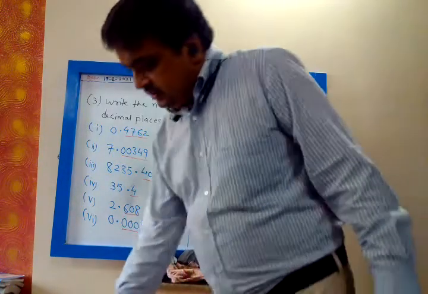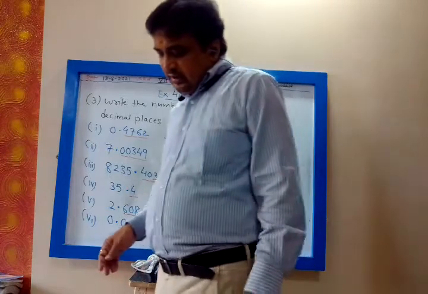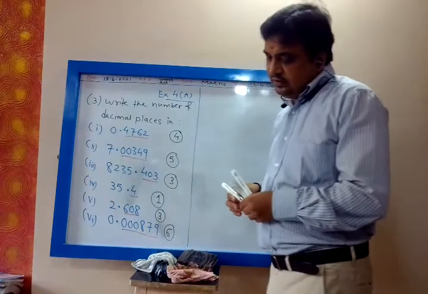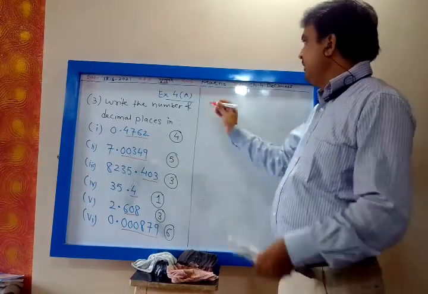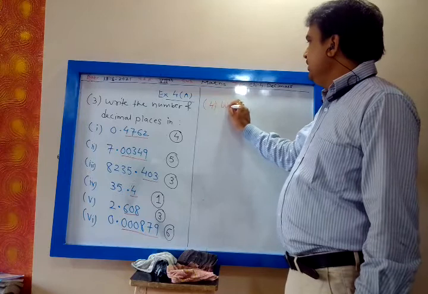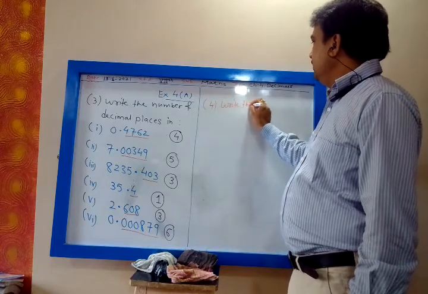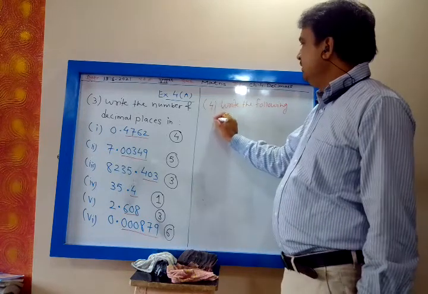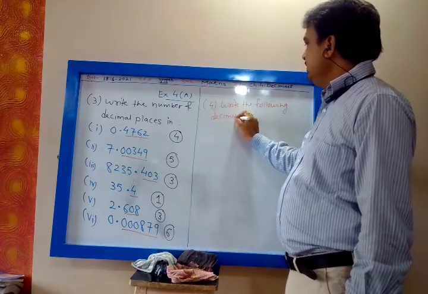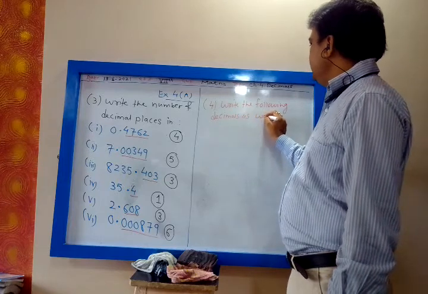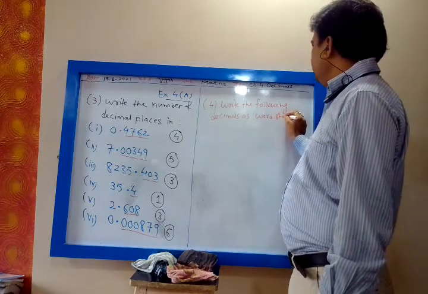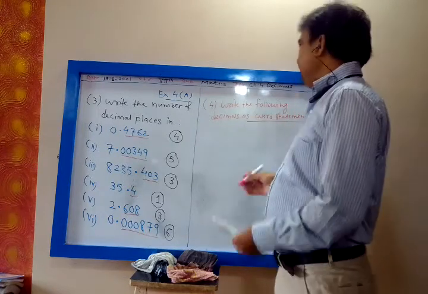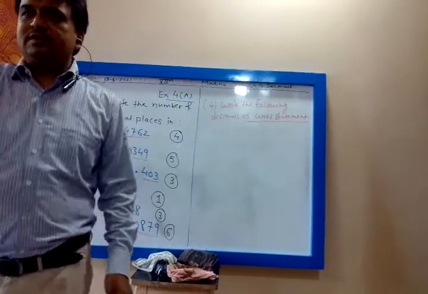Then, write the following decimals as word statement. You have to write down in words. You have to write down the following decimals in word statement. That's all.